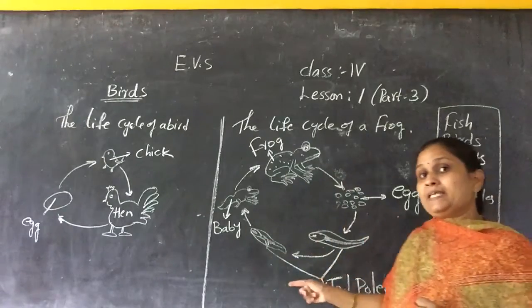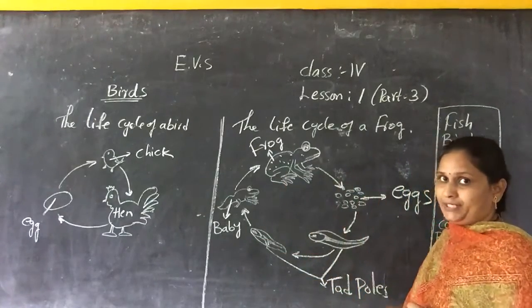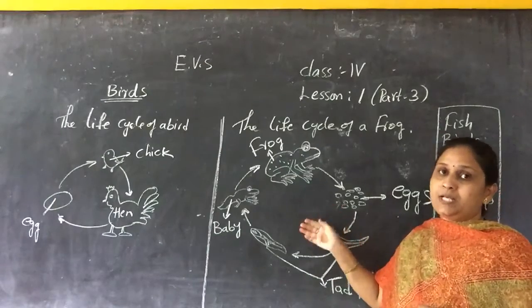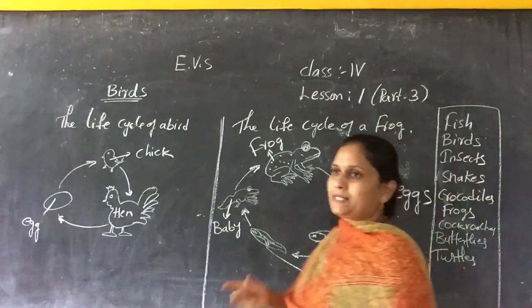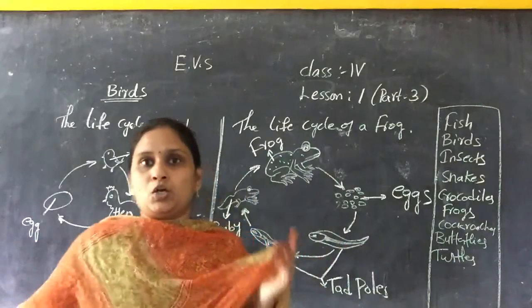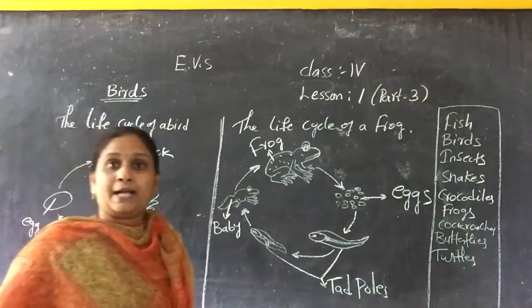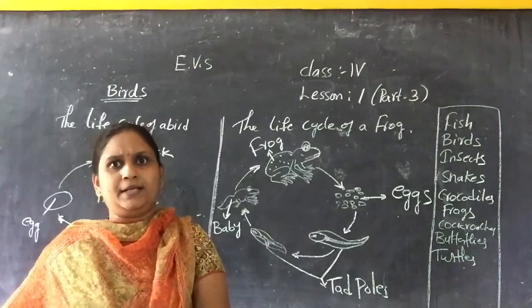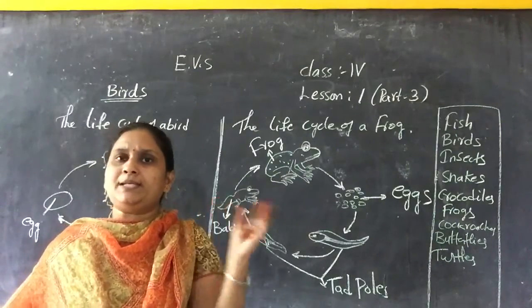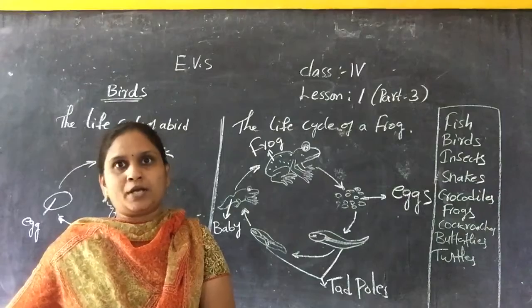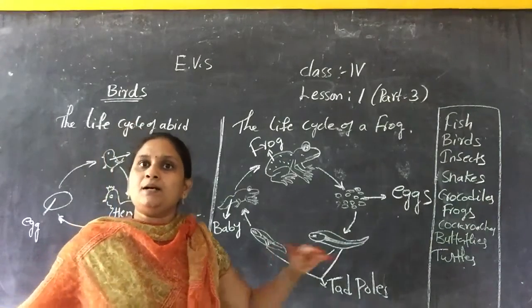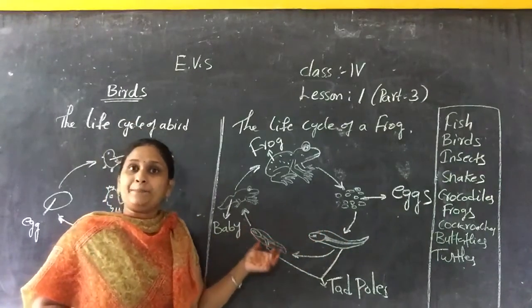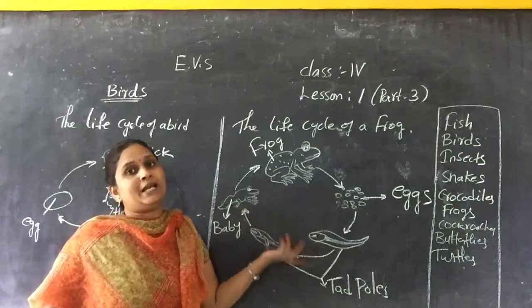So by laying eggs, the frogs also reproduce. Not only frogs, other animals like crocodiles, snakes, and turtles all lay eggs, and from the eggs they start their reproduction. Okay children, so this is the topic related to reproduction by laying eggs.